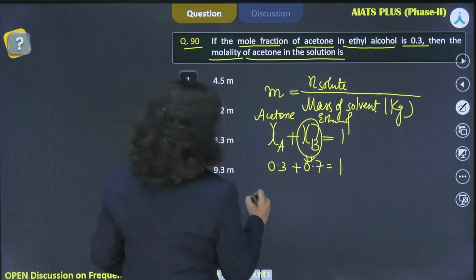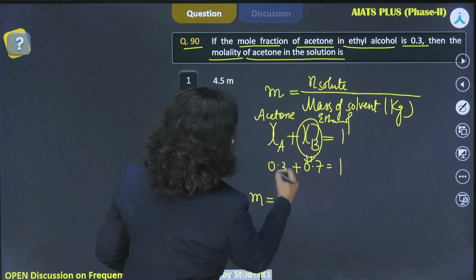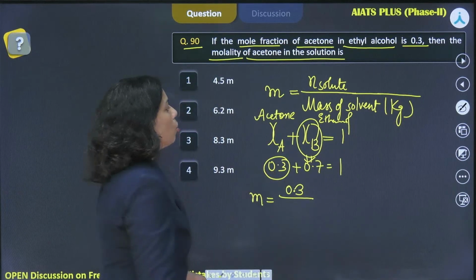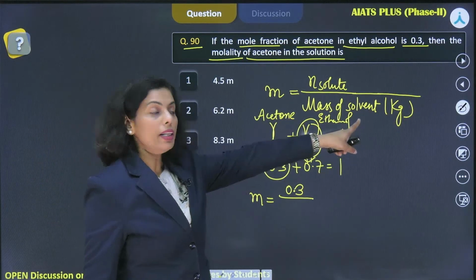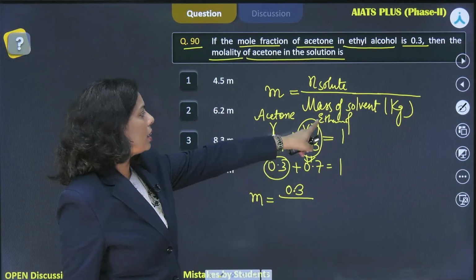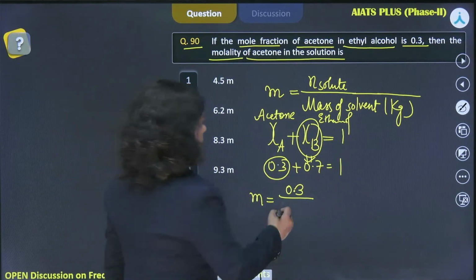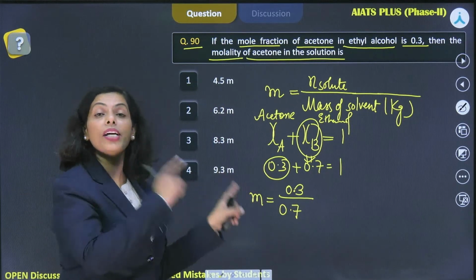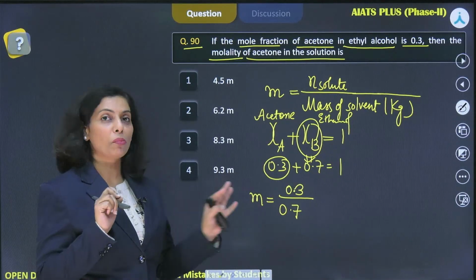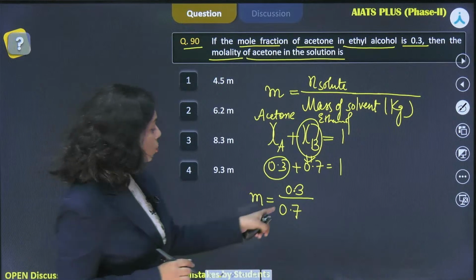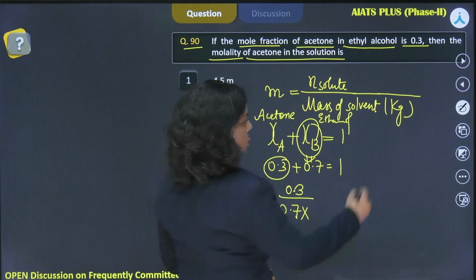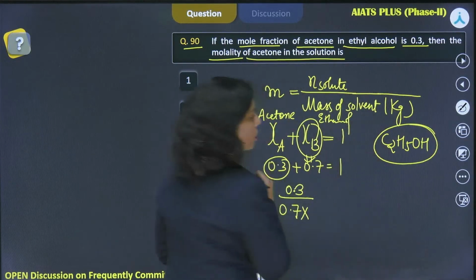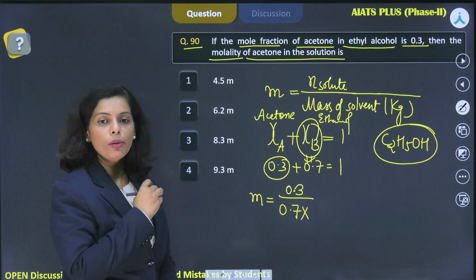Now let's solve the question. For the molality you want the moles of solute, so I am taking directly 0.3 moles of solute, 0.3 divided by the mass of the solvent. Now what I am considering is the larger amount, ethanol, given 0.7. I can take its mole, and its mass would be mole into molar mass. The same thing we are getting again, that mole into molar mass will give you the mass, right? So mole I have taken, the molar mass of ethanol, C2H5OH. How much is the molar mass for this? 46. 46 gram per mole, isn't it?